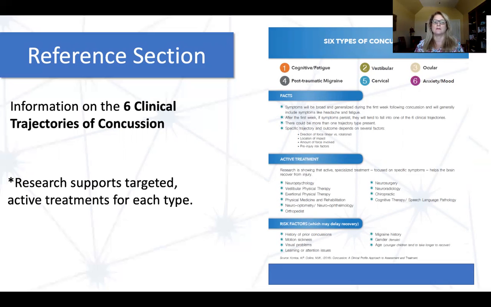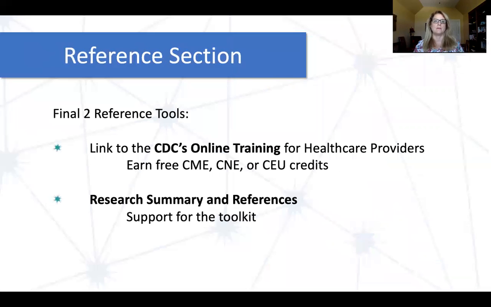The other real big takeaway is that there are active treatments that are very effective for these different types of concussion. So it's really important looking at that concussion management protocol to make sure that we're referring for these treatments. The concussion management protocol says 4 weeks, but if we need to do it earlier or at any point, we can do that. We can also do it after if someone comes back with issues later on.